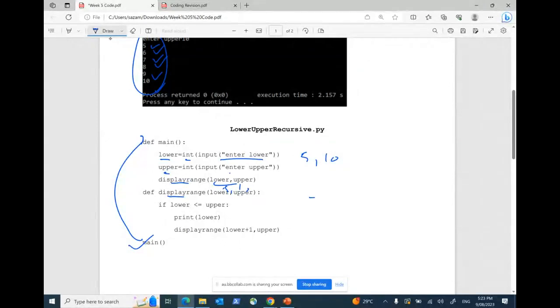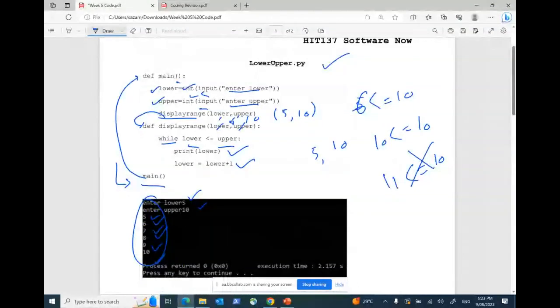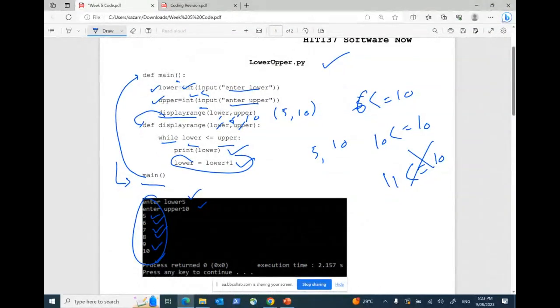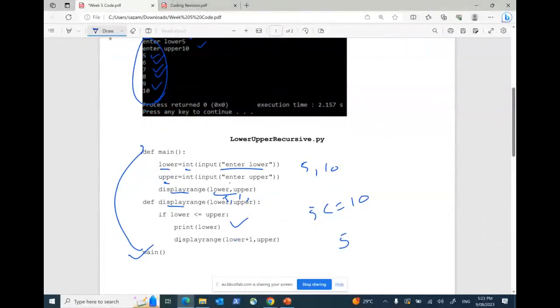If lower is less than equal to upper, yes, lower is less than equal to upper. That's true. Print lower, so print will be 5. Now over here, I didn't do what I did in the previous one, where I incremented lower by lower plus 1. Over here, I haven't done anything like that. What I have done is I just called the function again. So you just see this function is calling itself again. Yes or no? This function is calling itself again.